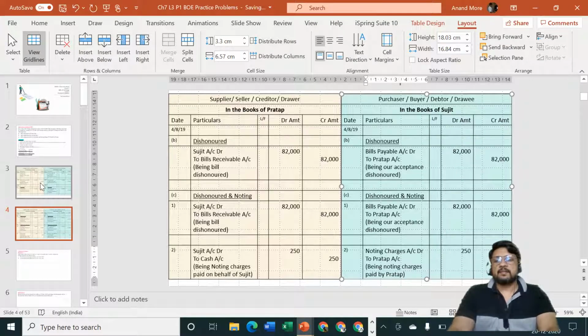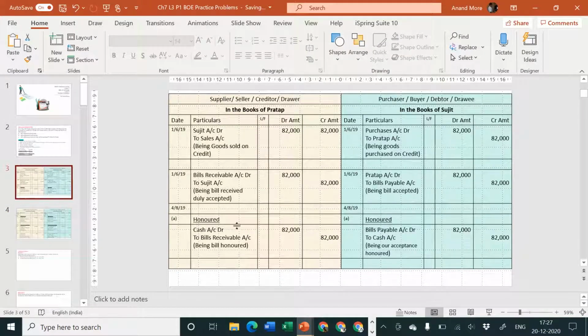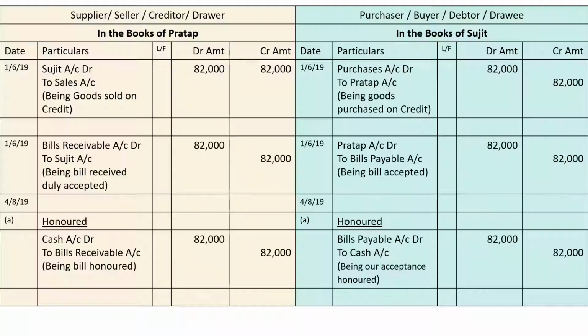Okay. So situation number 1 and situation number 2 and situation number 3, or situation A, B and C. Since there is no change in the transaction of buying and selling, no change in the transaction of bill drawn and accepted, that's why I have not passed the entries of 1st June three times. I have passed the entry only one time. Then on 4th August the problem had given us 3 different situations.